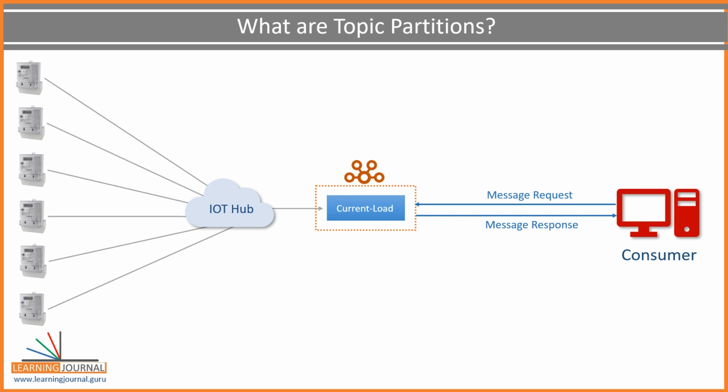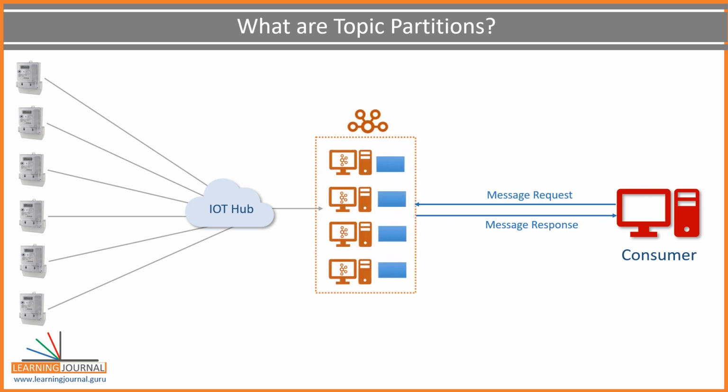One obvious solution is to break the topic into multiple smaller parts and distribute it over multiple computers in the Kafka cluster. We already learned that Kafka is a distributed system and it runs on a cluster of computers. So, it is evident that Kafka can easily break the topic into smaller partitions and store those partitions on different machines. This approach will solve the storage capacity problem. And that's what the topic partition means. A small and independent portion of the topic, right?